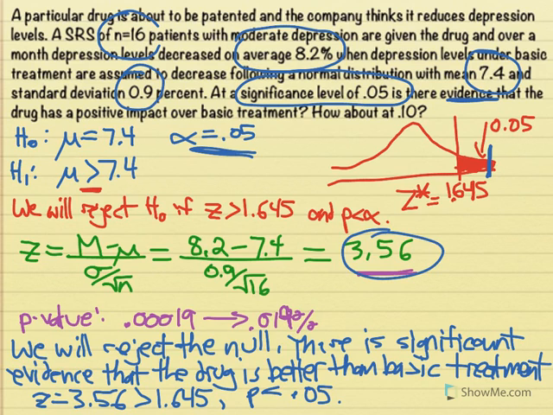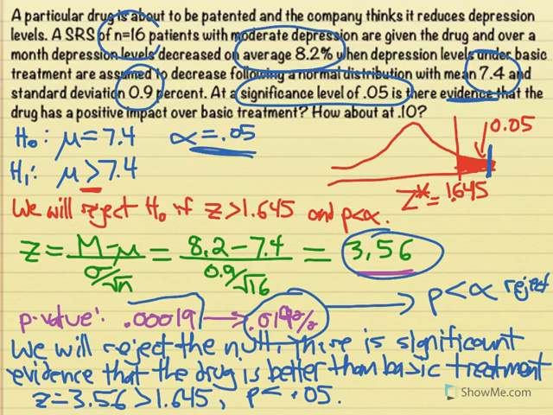We could also always take our p-value and compare that to any significance level, and it always follows that if p is less than alpha, we reject. So since 0.00019, and don't get confused with the percent, is way less than 0.10, we will still reject there. We would still reject at 0.01. We would still reject at 0.005 because this is such a small p-value. And that's where the p-value is really helpful. If they ask you for multiple alphas, sometimes maybe we wouldn't reject at 0.05, then we would compare our p-value to 0.10 once again and determine if it's smaller or not.